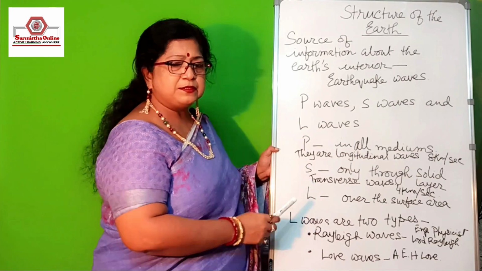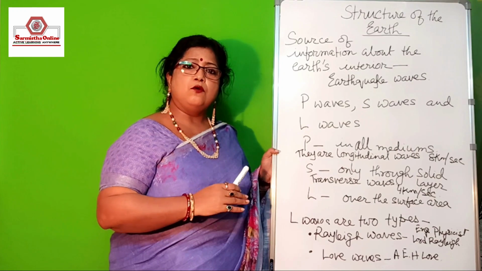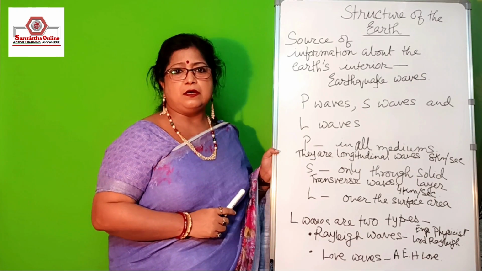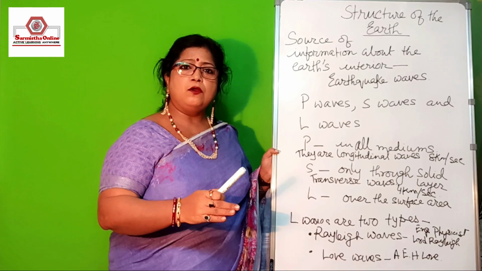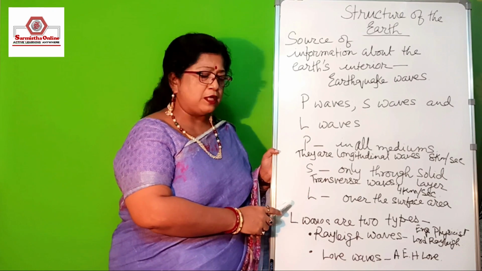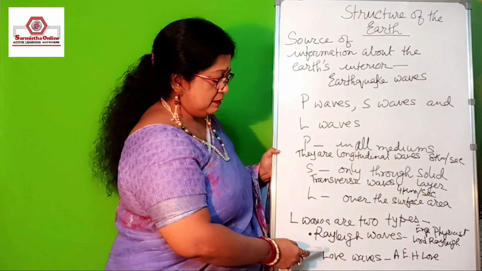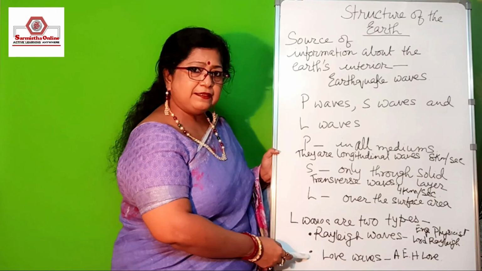And the L waves are the waves which run only over the surface of the earth. They cannot go in the interior of the earth. These L waves are of two types, the Rayleigh waves and the Love waves. Now, how do we get the names?